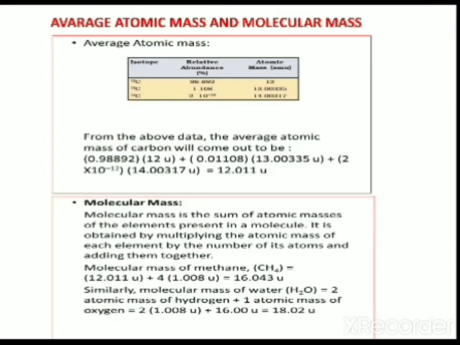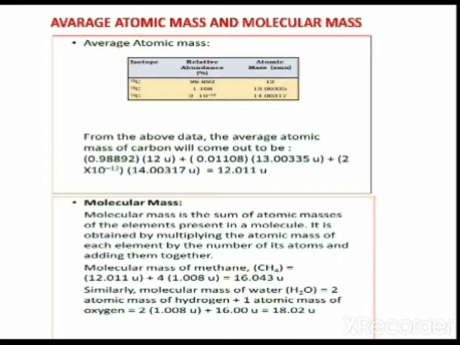And they have also given the atomic masses. Atomic mass of carbon-12 is 12. Carbon-13 is 13.00335. Carbon-14 is 14.00317. From the above data, what will the average atomic mass of carbon come out to be?